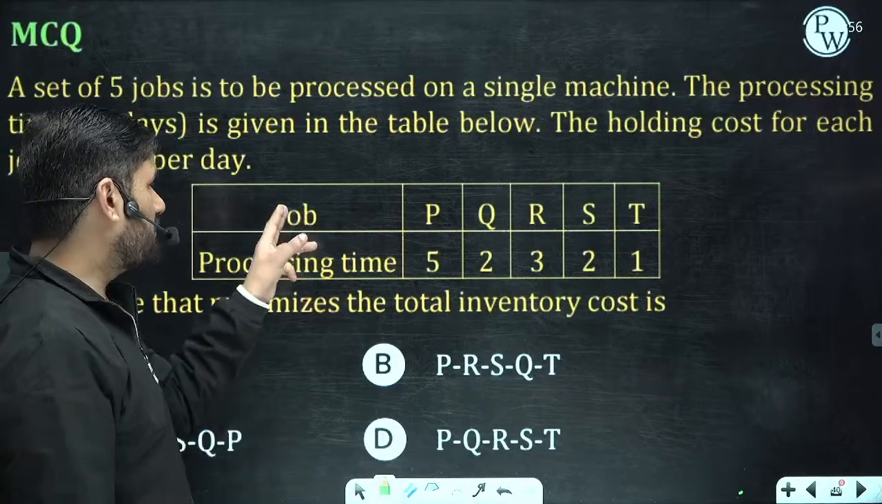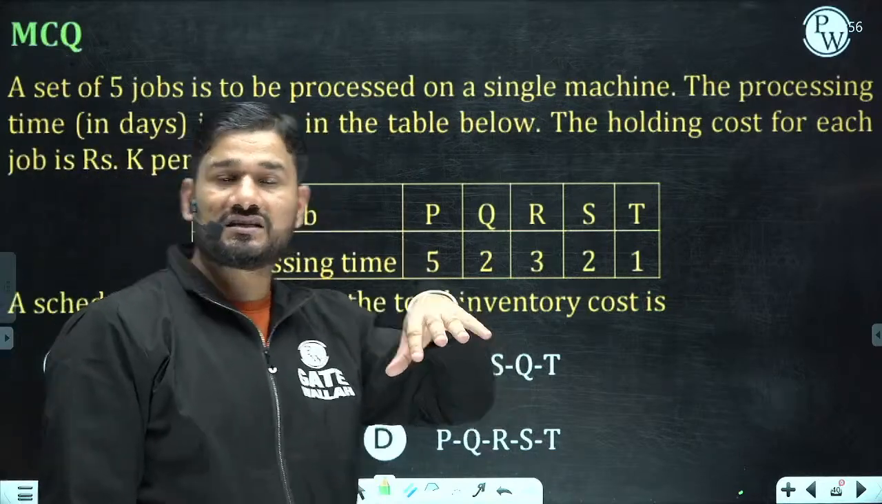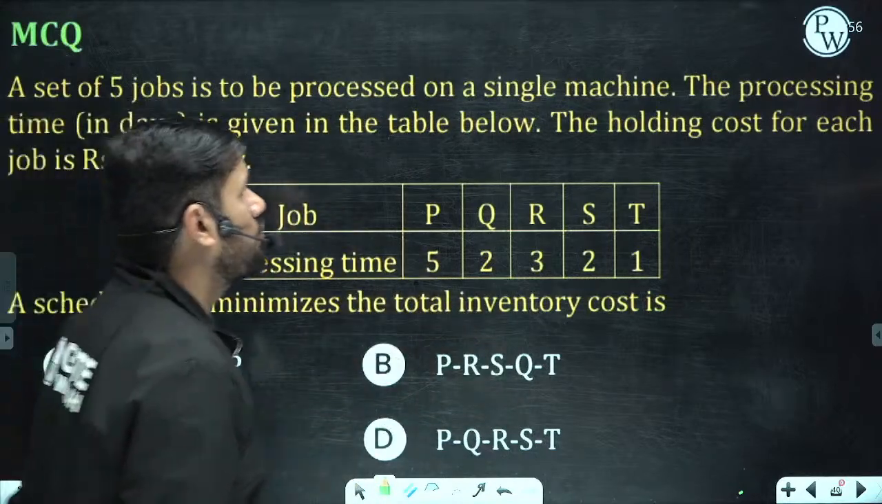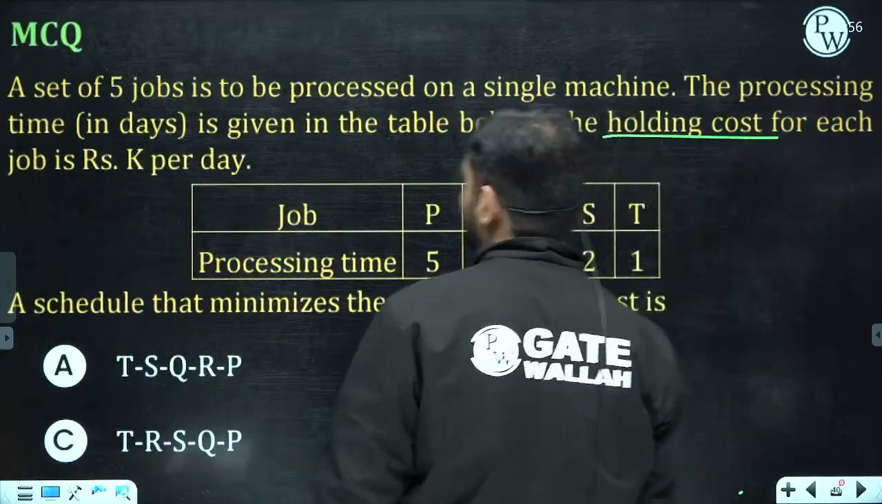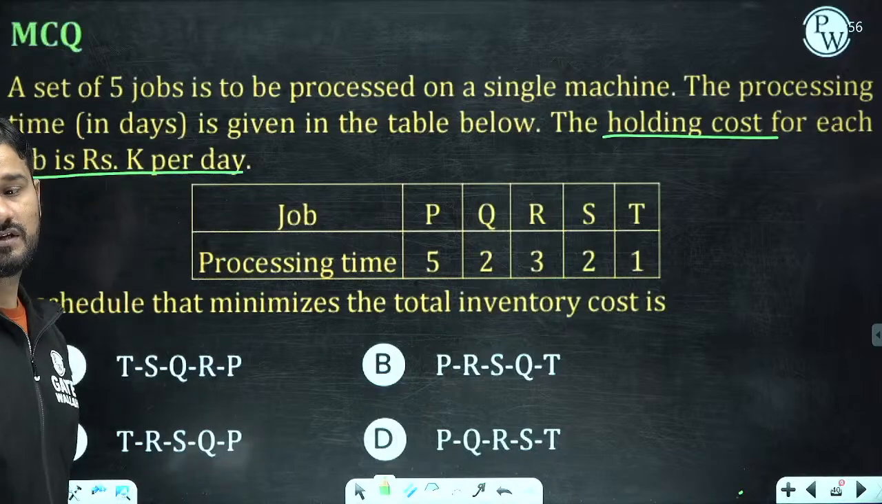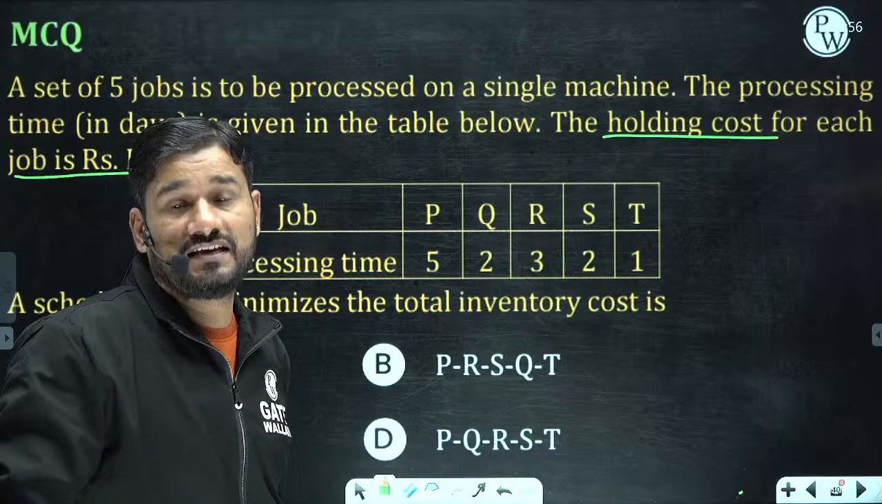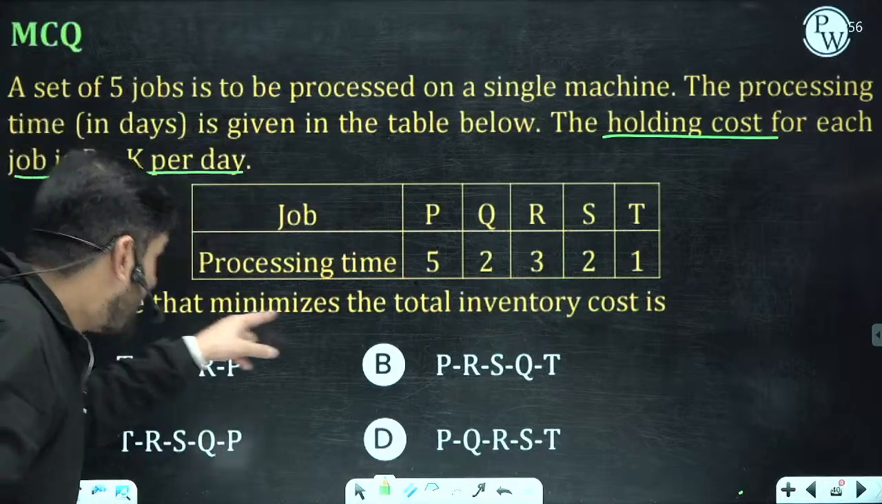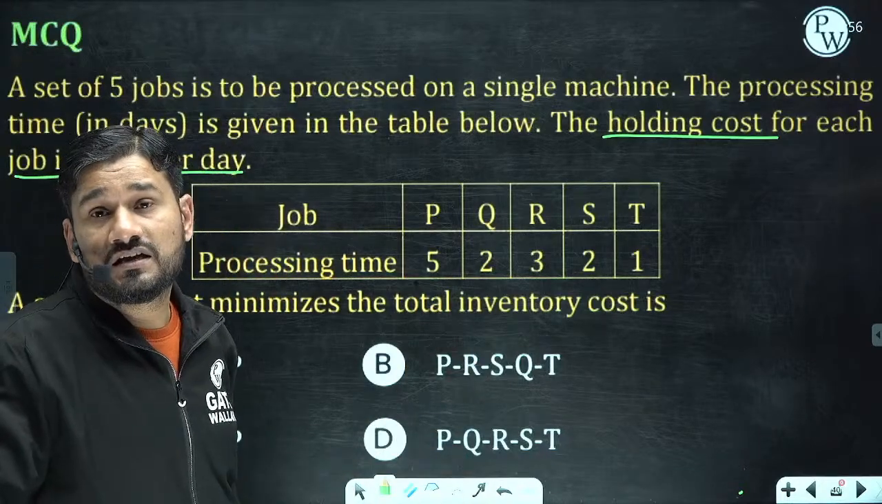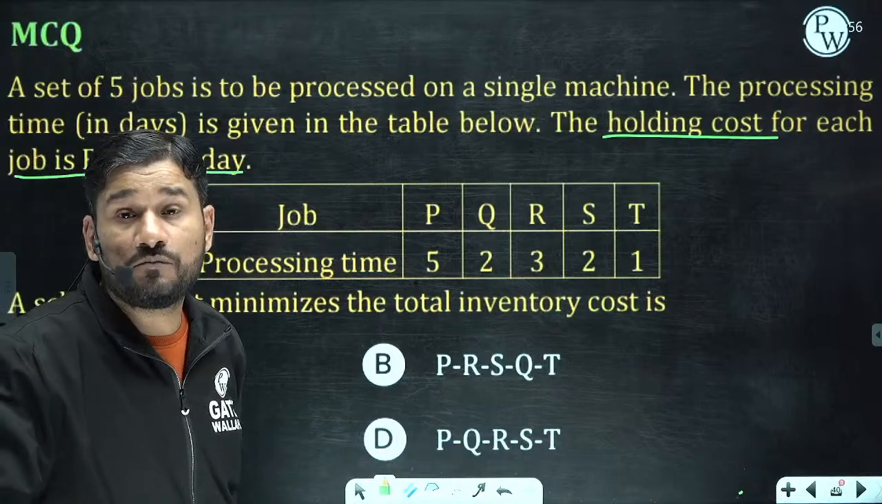Okay, they have given some jobs and they have given the processing time also. Some inventory holding cost is being charged. If you check, the holding cost of each item per day is K rupees. Now what they are asking is, if you want to minimize the total inventory cost, in what order are you going to schedule, or perform, the jobs?